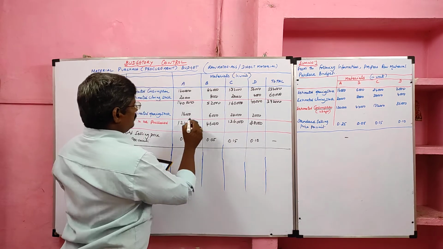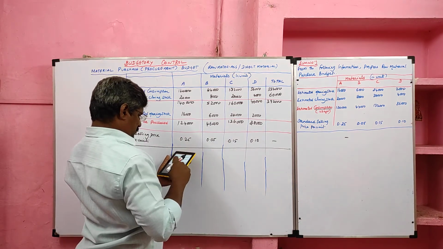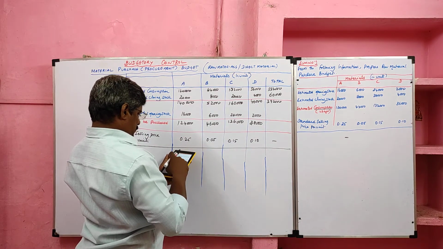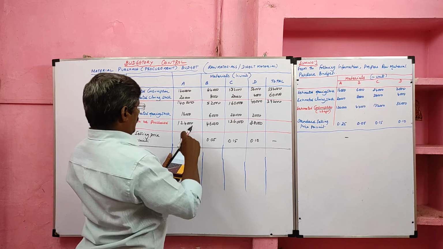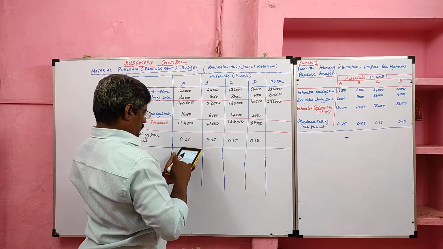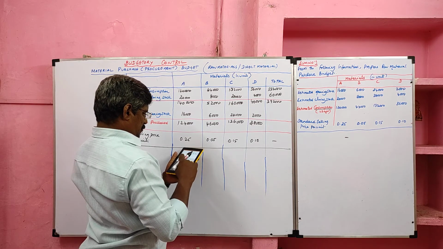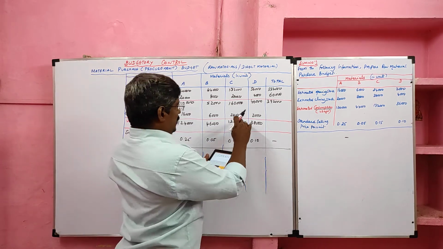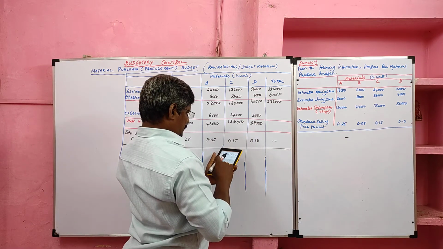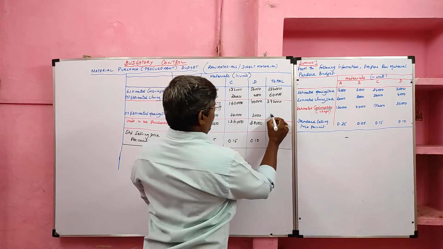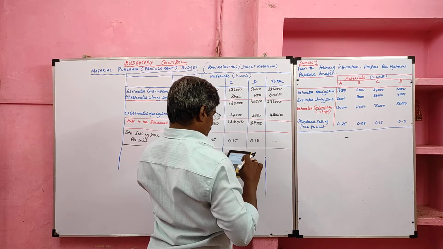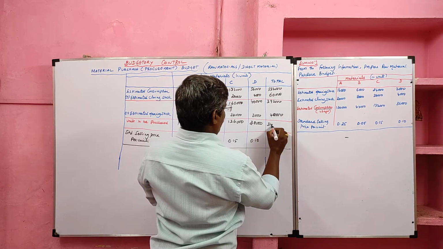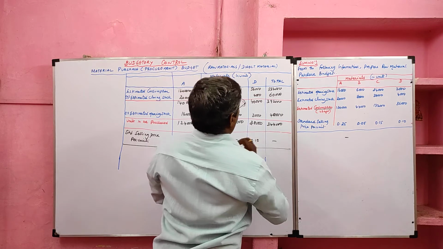Then 22,000 plus 26,000 is 48,000 of opening stock. Minus 48,000 from 3,92,000, we will get 3,44,000. Okay.